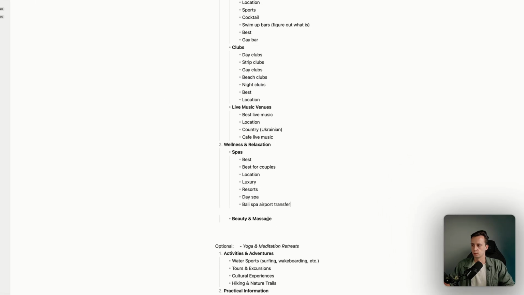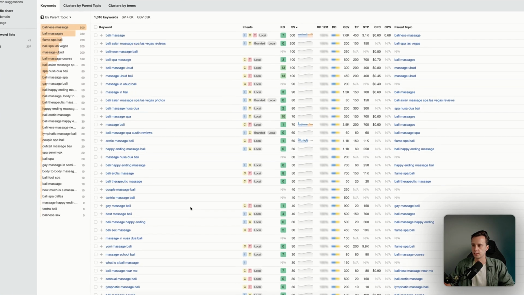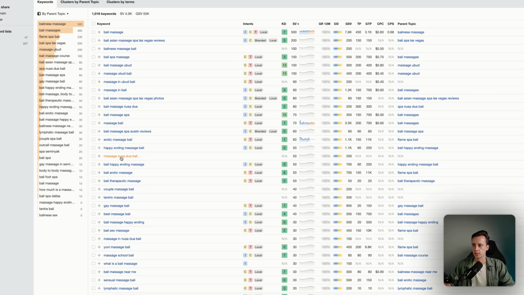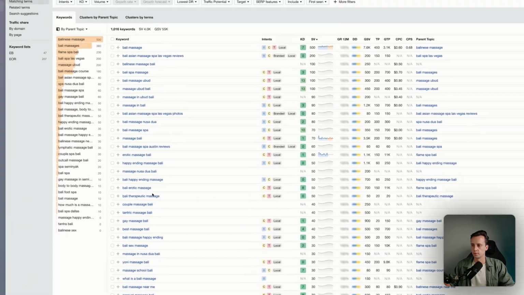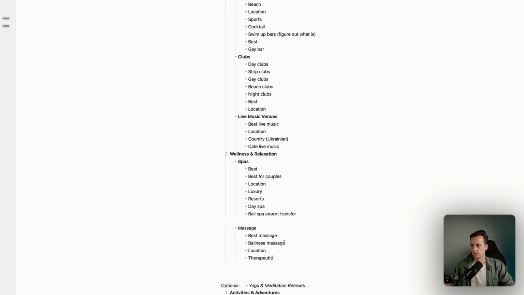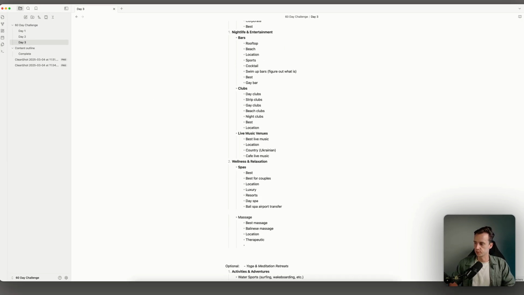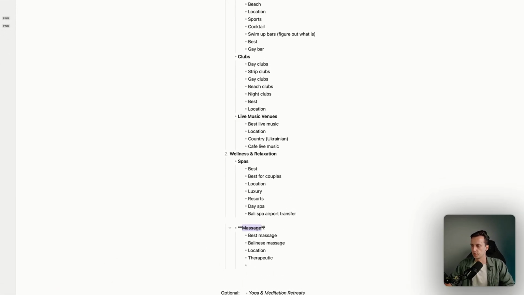Okay, so let's make this massage because I think beauty can be split again. Massage, so best massage, Balinese massage, location. With location, every time I just mean if I see that there's areas like Nusa Dua or Ubud, that's location for me. Therapeutic, massage school, no. I think that's kind of it. There's many other categories that we just saw there. I don't think they belong on our website, so we're gonna skip those for now.